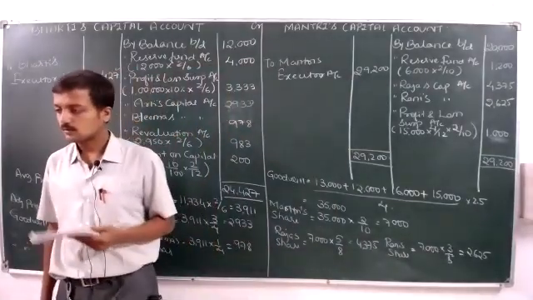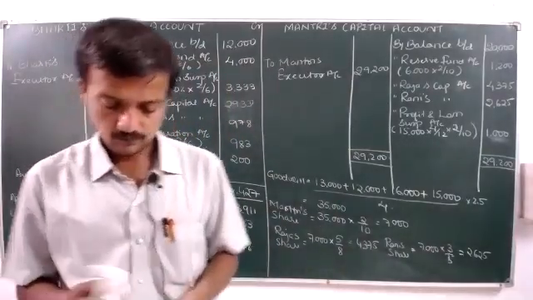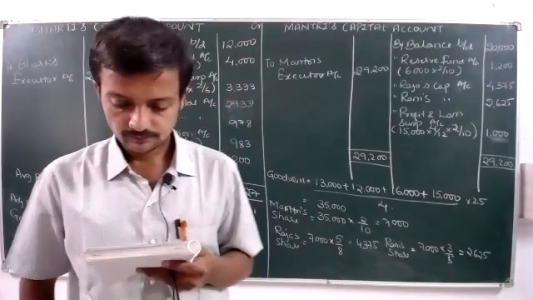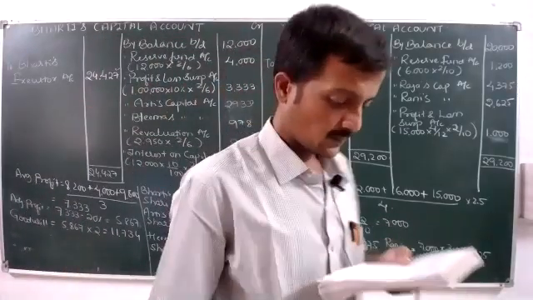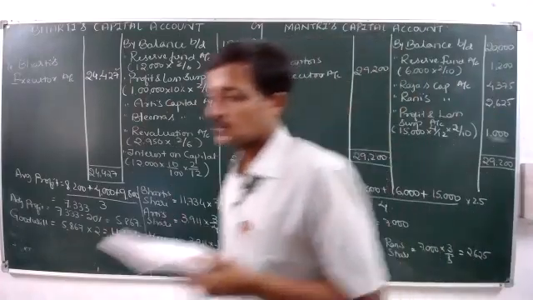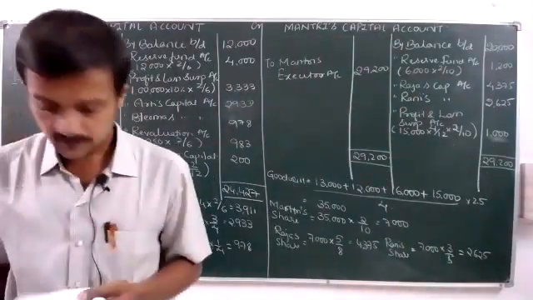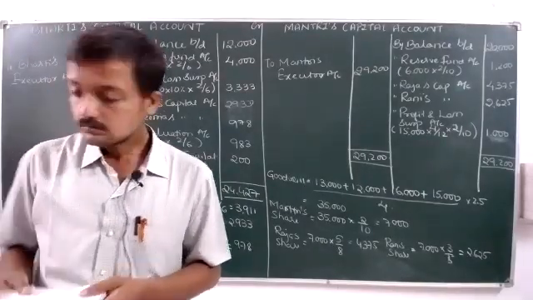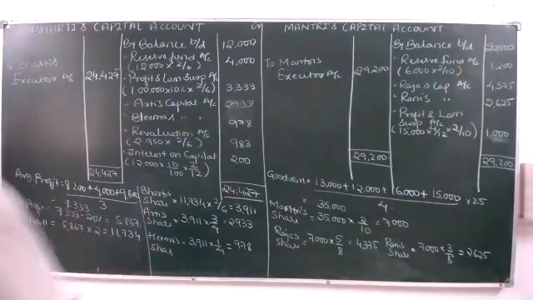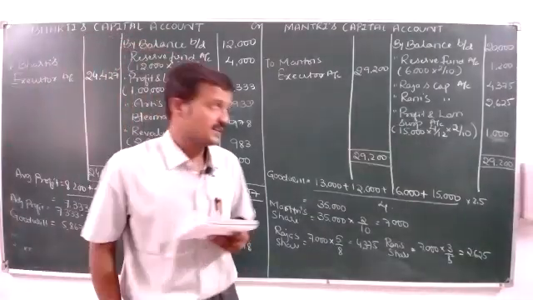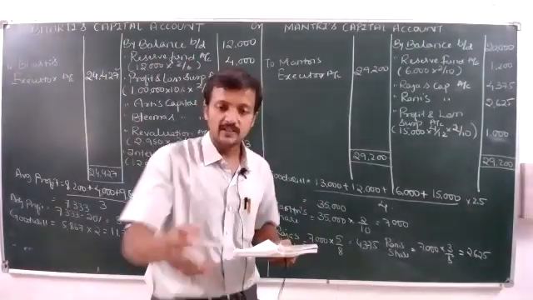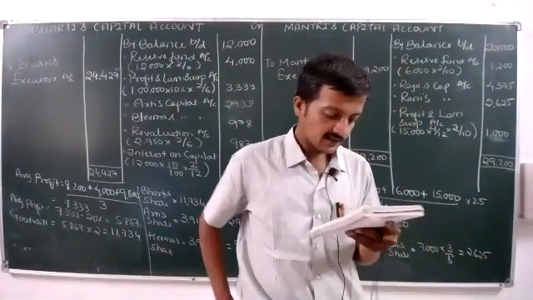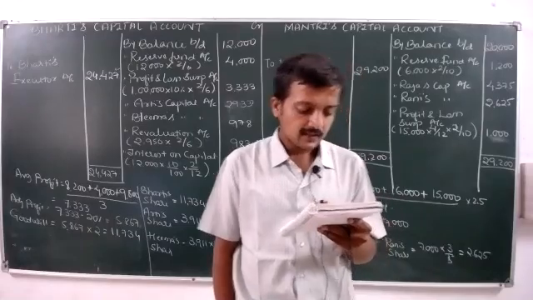Write this first, all of you. Actually, the problem solution is done as per what Mr. Shweta is asking about. Adjustment that cannot be done in this account needs to be done in the executor account. That's why I kept it pending. So put a heading, that is Mantri's executor account.